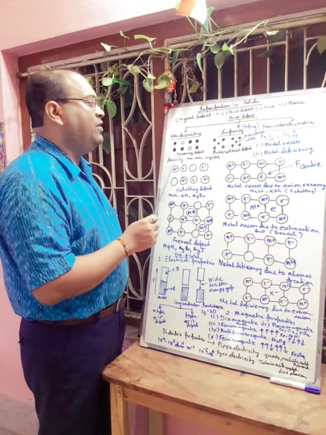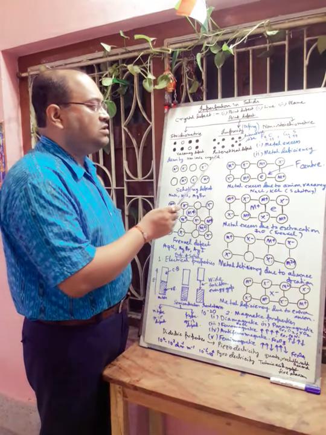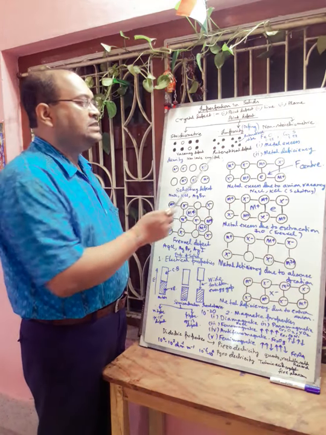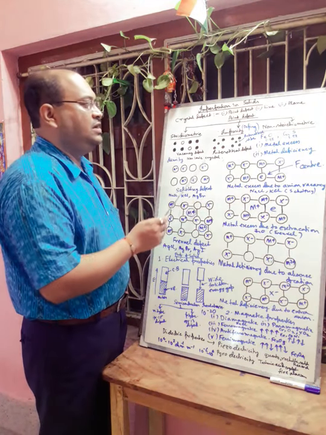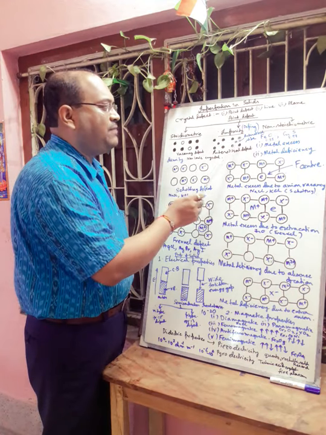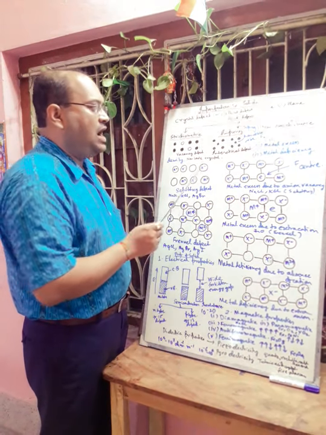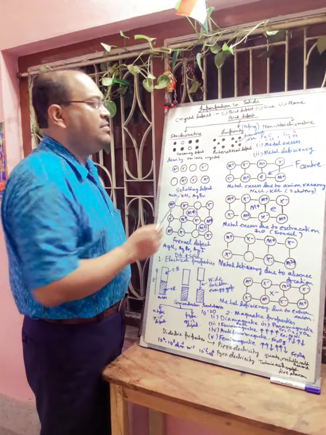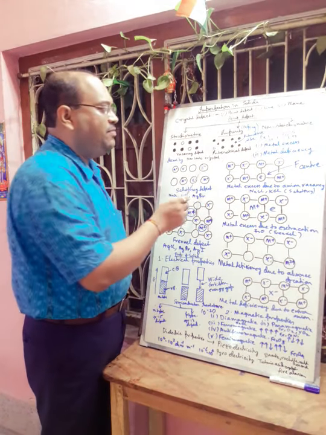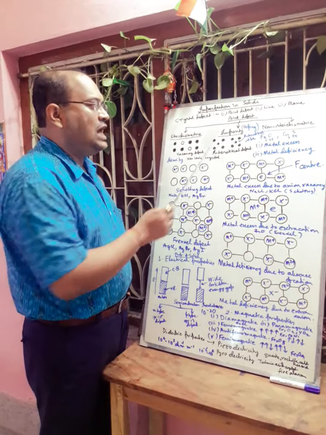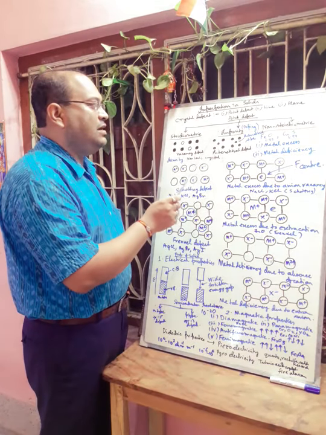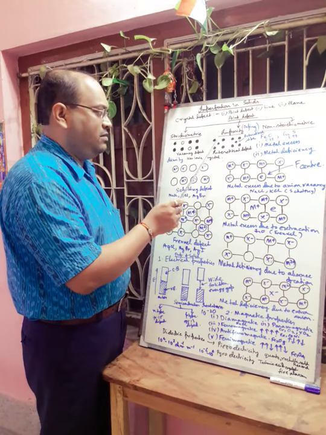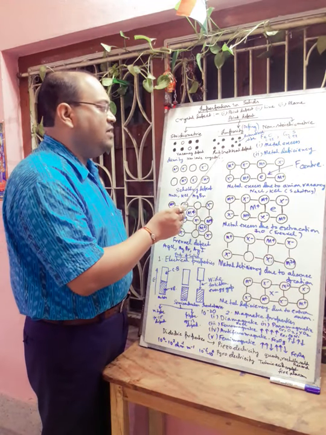Now another type of defect is called interstitial defect. In case of interstitial defect, all atoms are present in their perfect position, but in the interstitial site there are some atoms or constituent particles. So the density of this type of interstitial defect will increase.